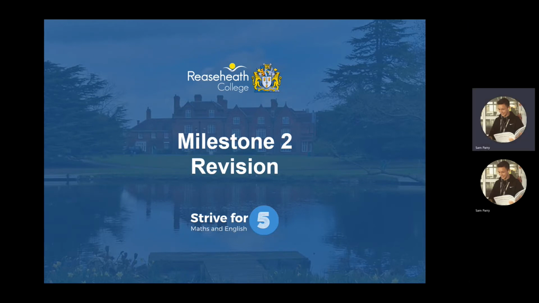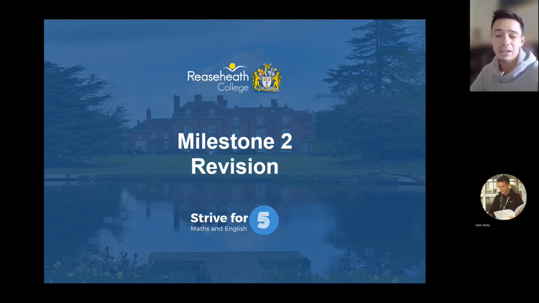Today, calculator paper. We are doing this milestone in order to see what progress you've made since September and to make sure that you're on the right tracks. And if there's anything that we can do to support your learning, we can use these results to justify decisions and support you where we need to. Okay, so hopefully that explains why we're doing some milestone 2 revision today and why milestone 2 is important for us as teachers, but also for you as students to be working through.